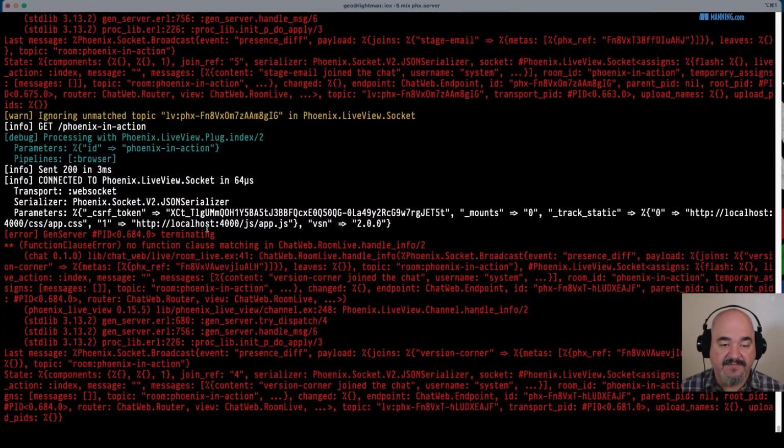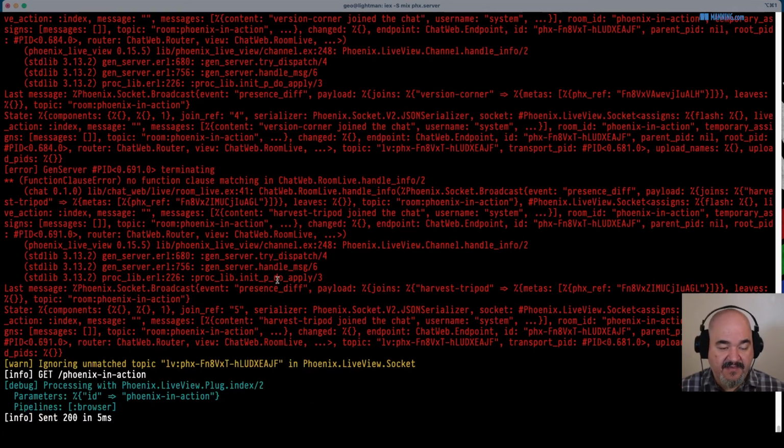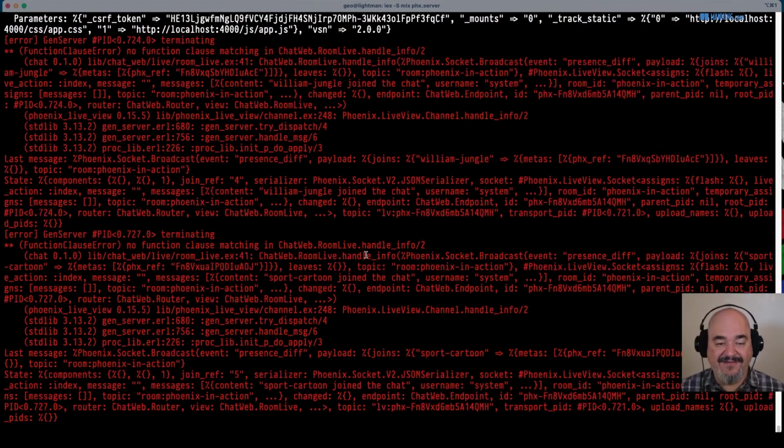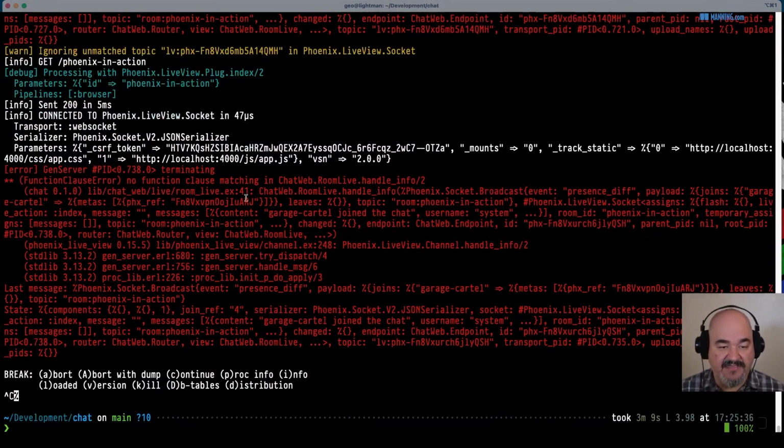That's what I was going to say next, but it beat me to it. We need to handle this. So, all right, let me stop the server just so you can see this. In Room Live here, what is this error message getting? Why are we getting this error message? Because you can see that we're getting another message being sent to our Room Live, and that message is this event of presence diff.